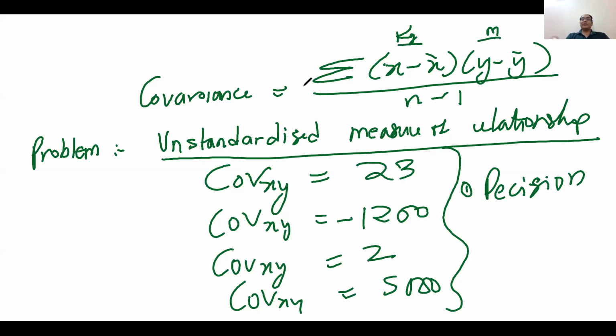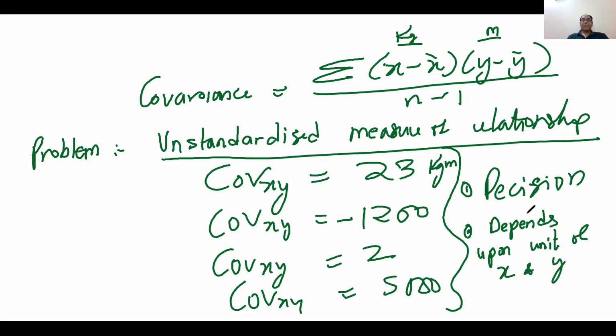The unit of covariance is then kilogram meter, because the unit of covariance is the product of the unit of x and the unit of y. So the measure of covariance depends upon the units of x and y.